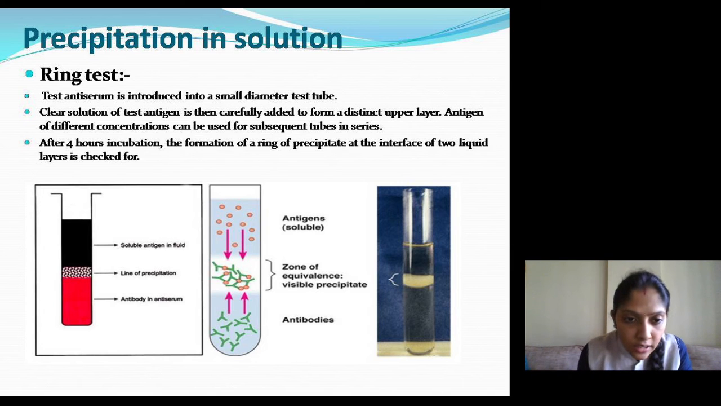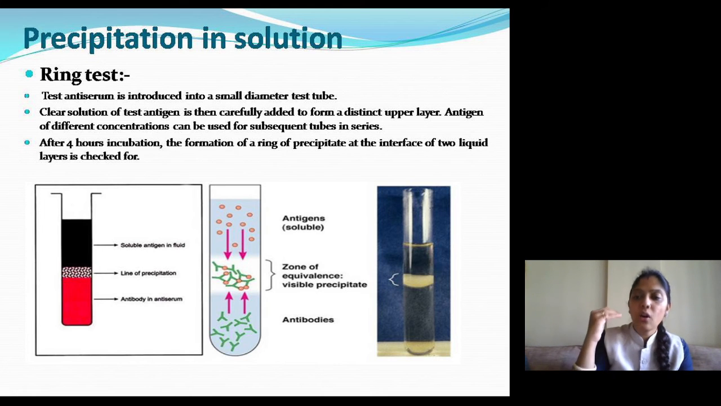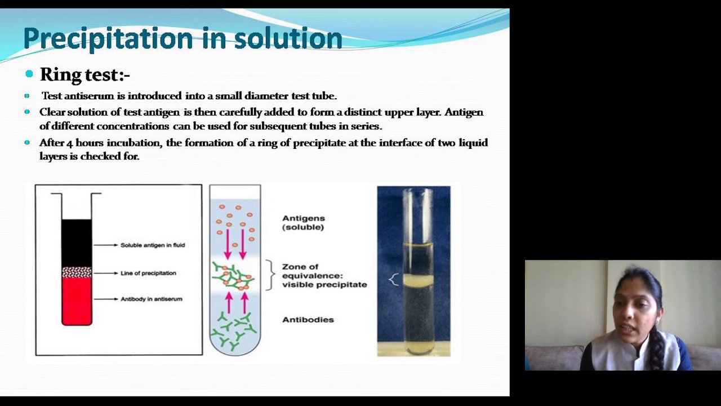As you can see in the diagram also, in this small diameter tube, the person added the red color shown as the antibody. Red and black colors like this don't actually occur. I made this diagram just to differentiate, so that antigen and antibody appear separate. So the red color at the bottom is the patient anti-serum in which you are checking whether antibodies are present or not. And what have you added above it? Soluble antigen.